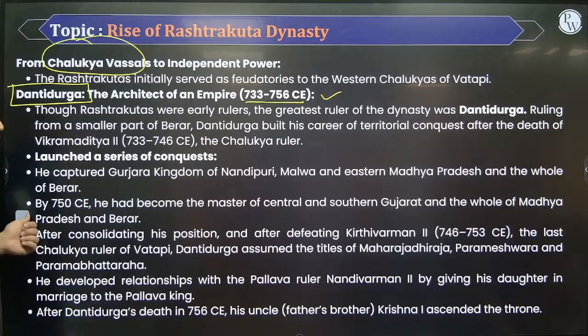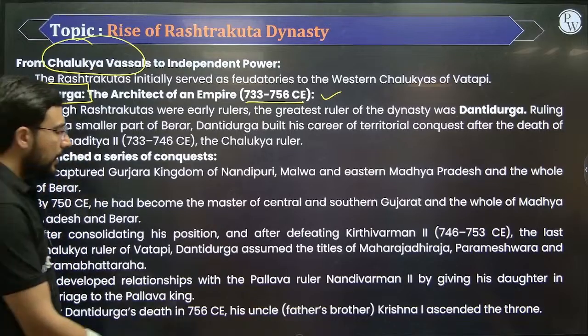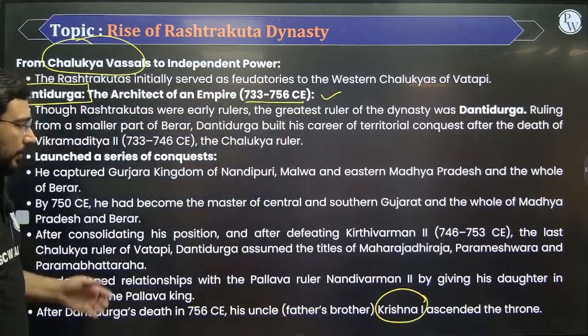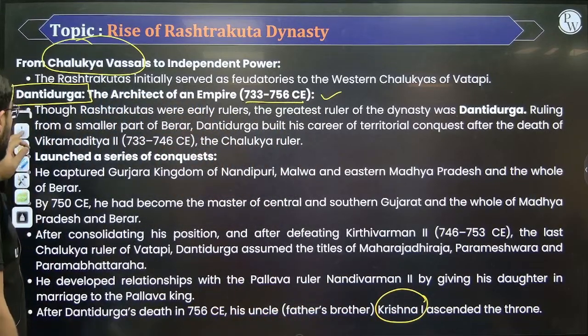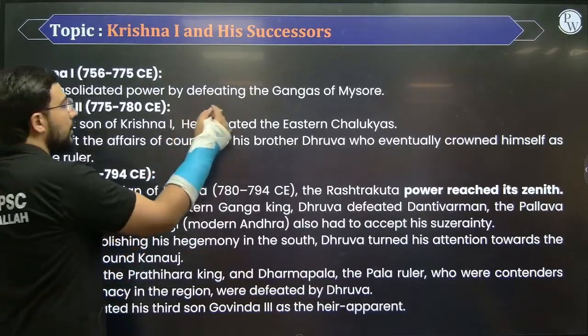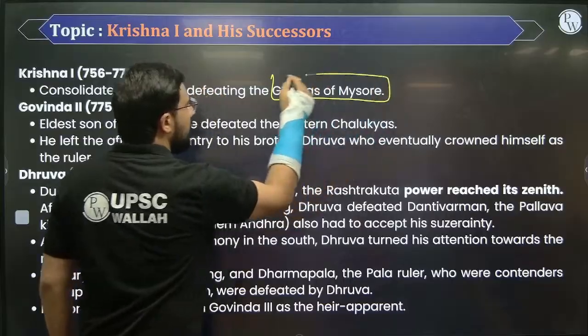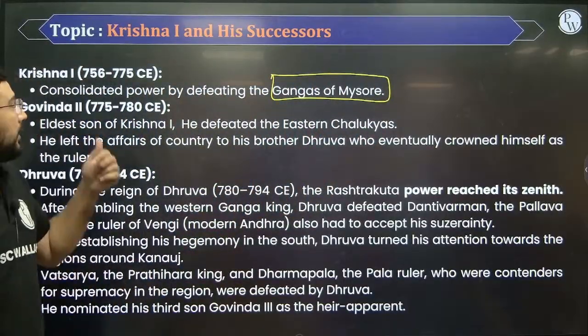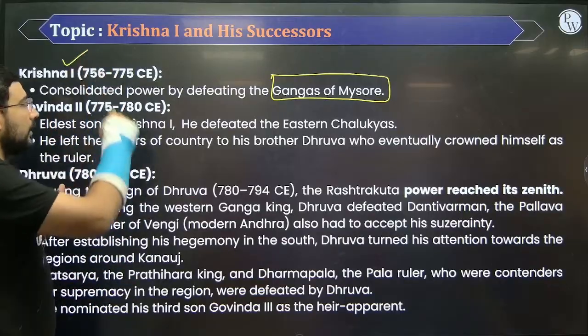Eventually, it was taken forward by his uncle. After him, his uncle's name was Krishna first. So he was the major person who solidified the whole power in this region. In fact, Krishna first consolidated by defeating the Gangas of Mysore. He defeated them too. And one of the most famous temples, he got it started, Krishna first.